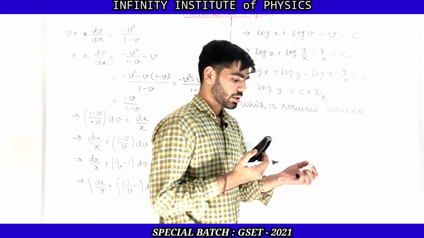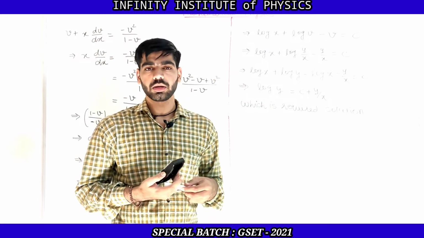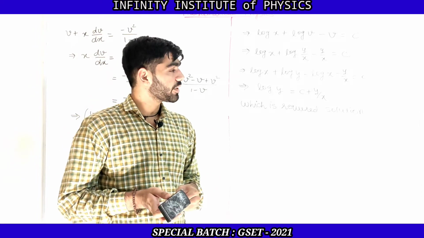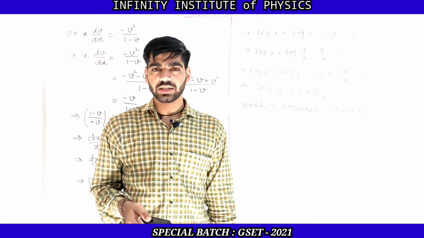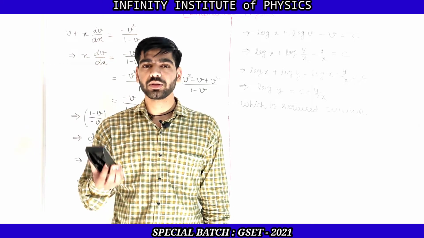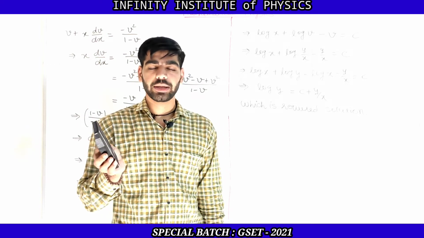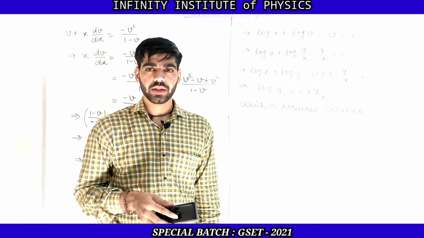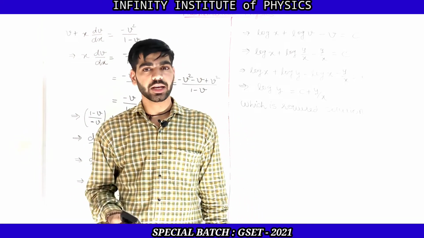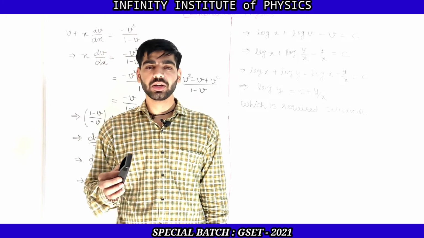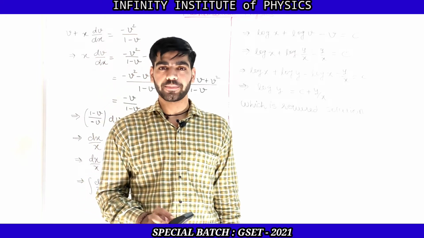So simple. We have converted the given differential equation into the standard form of homogeneous, that is dy by dx is equal to M of x, y upon N of x, y. It is said to be homogeneous if M and N both are homogeneous functions of the same degree.